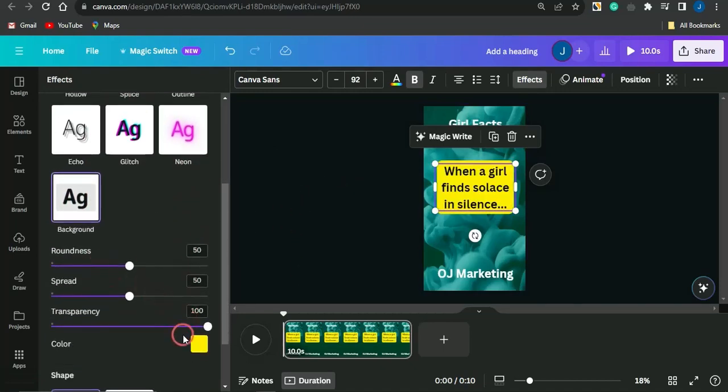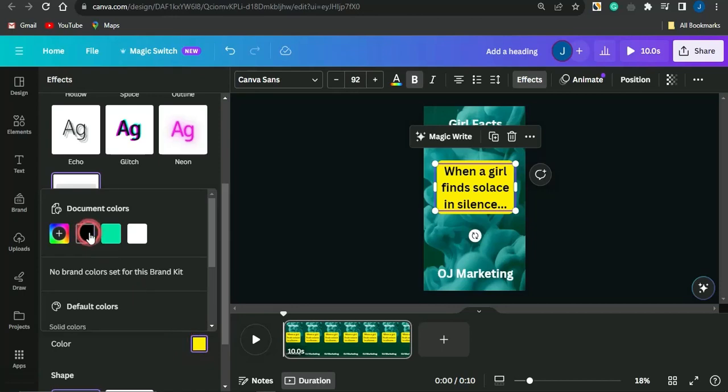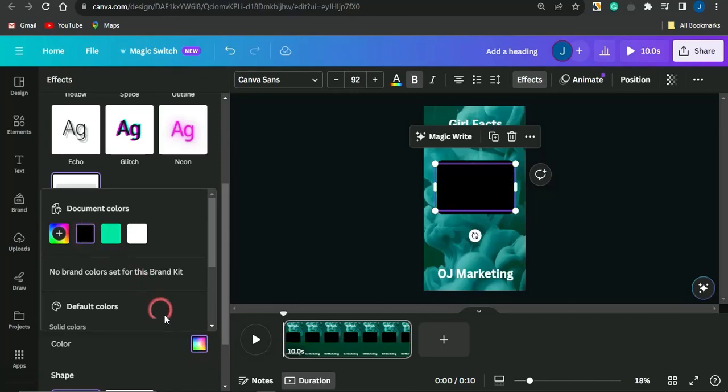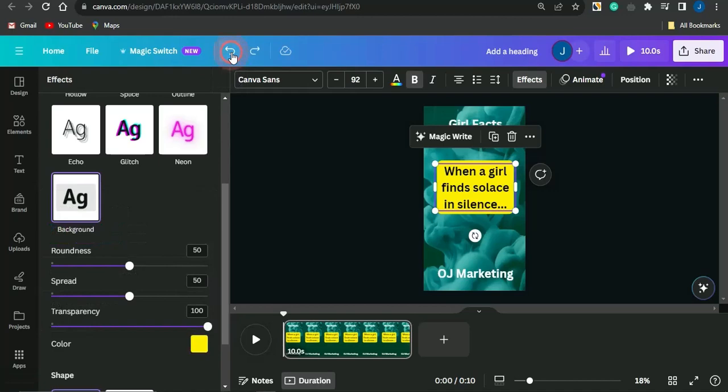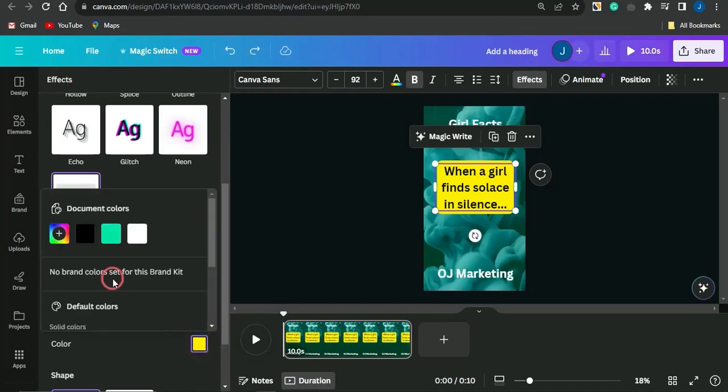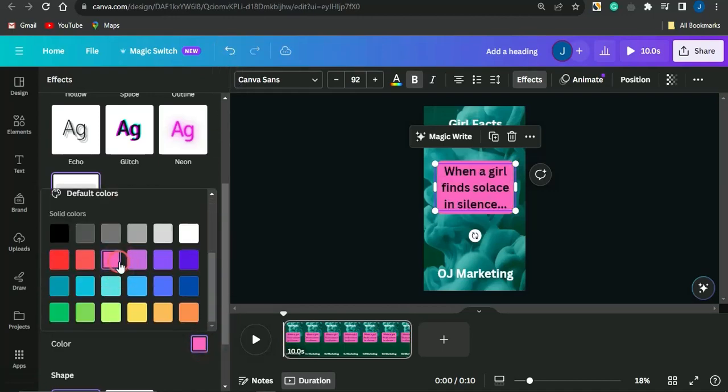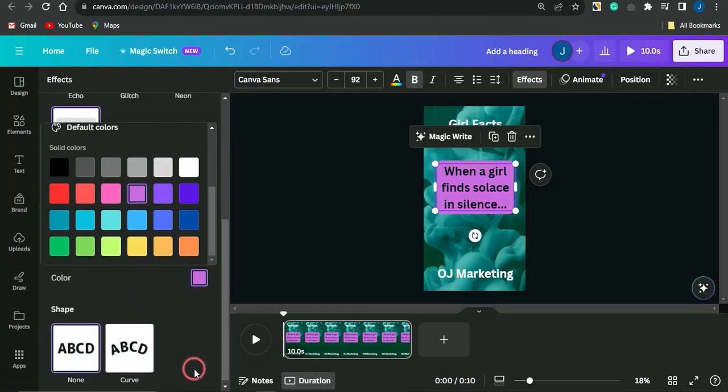You could add a very cool background. You could go on to changing the background color. Maybe you could select black right now, or you could actually go on to doing something quite cool, or any other color of your choice. There are lots of numerous colors you can actually utilize right there. So make sure you select a color right now that is suitable for you.